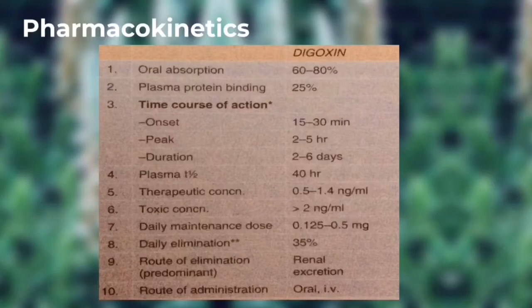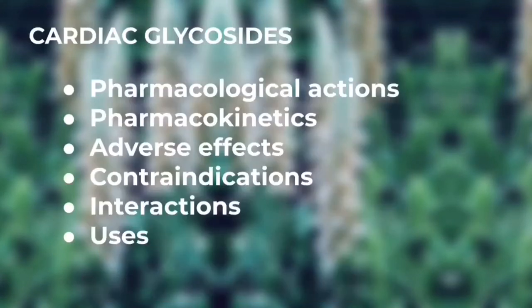Okay, so let's see the next point. The route of elimination is renal excretion, as it is excreted via the kidneys. And the last point is route of administration. It is administered both orally and intravenously. The other point is the daily elimination rate. It is about 35%. About 35% of total digoxin is eliminated daily. So we completed pharmacokinetics.